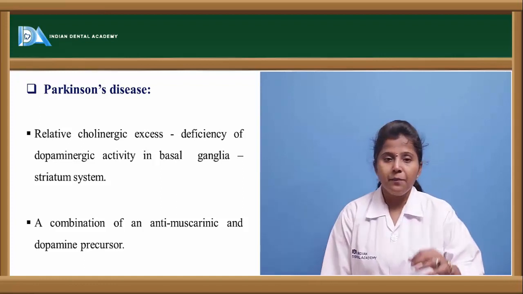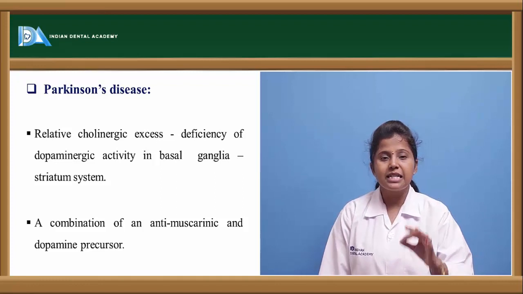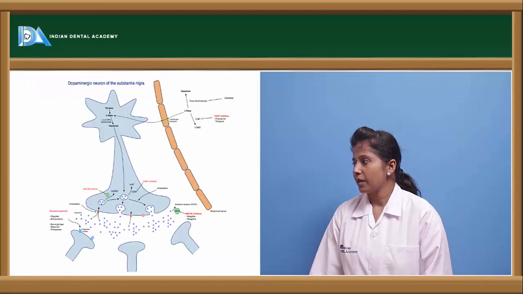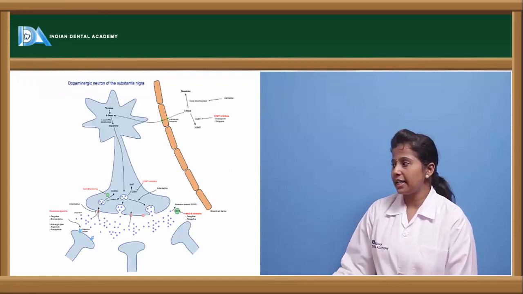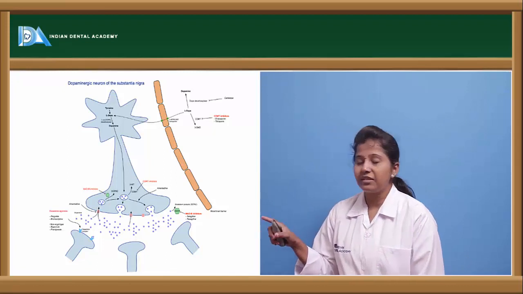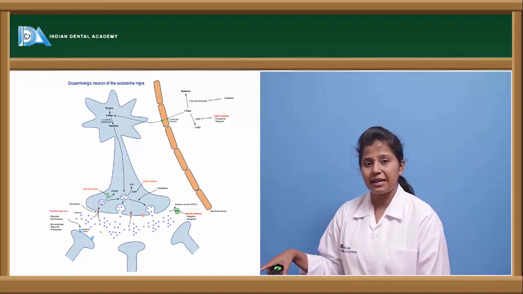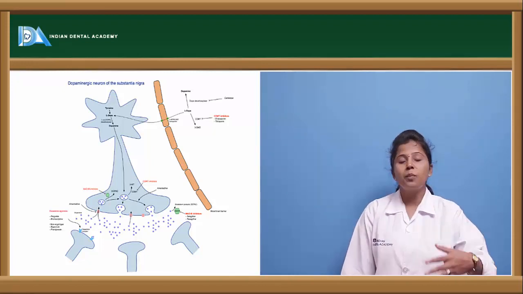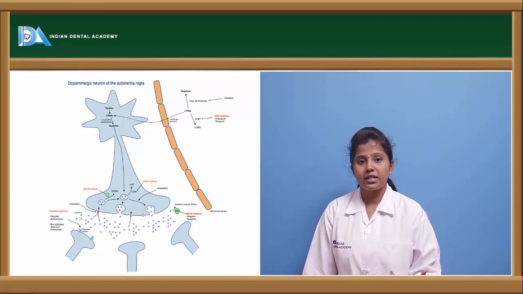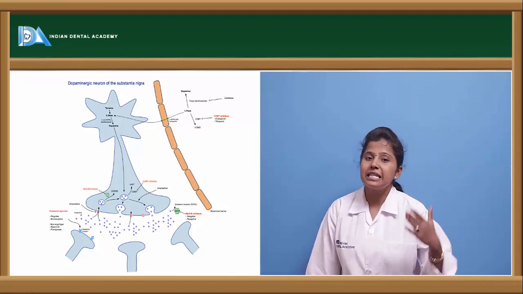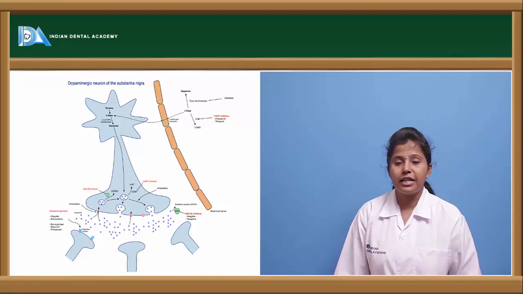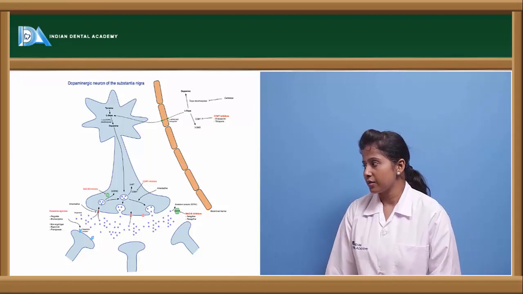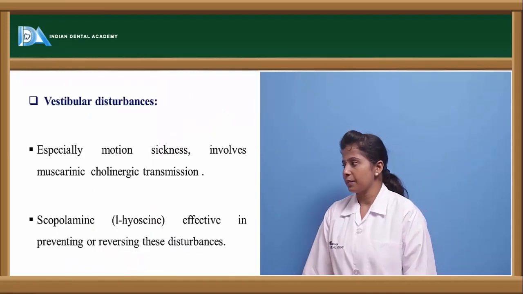And apart from that, in Parkinson's disease, the antimuscarinic drugs are given in combination with dopamine precursors. Here we can see the schematic diagram where dopamine is released from the synaptic vesicles, binds to the dopaminergic receptors and exerts its action. If dopamine levels are increased, it causes depression, or else we can say relaxation of the CNS, instead of stimulation of the central nervous system.